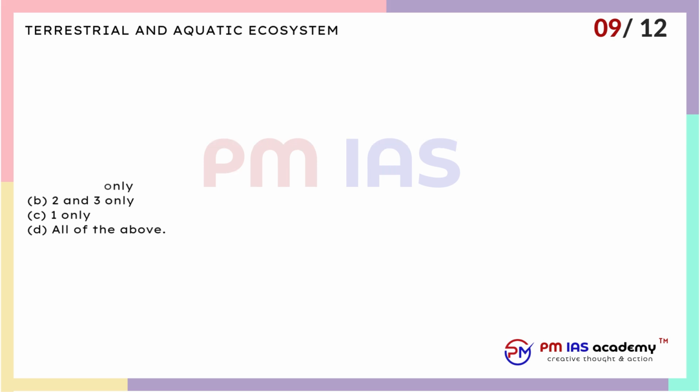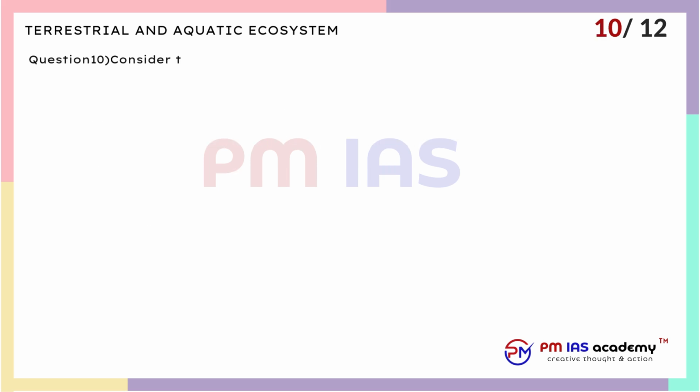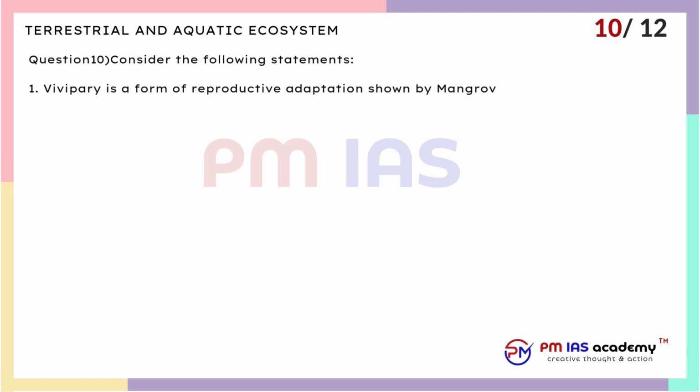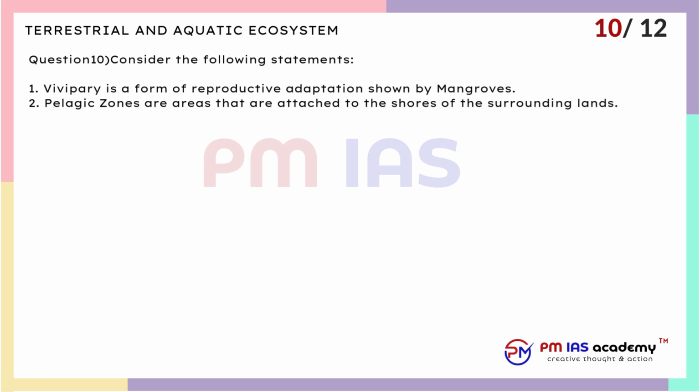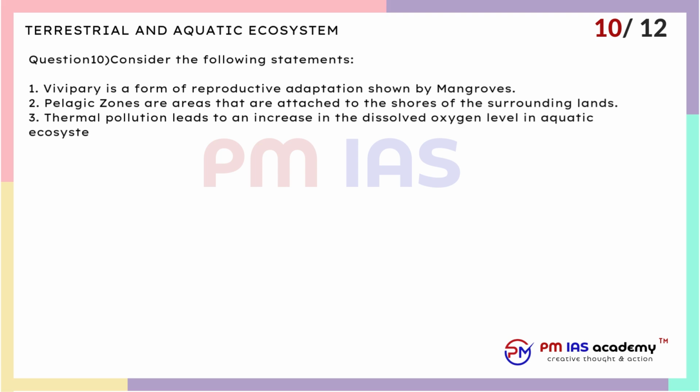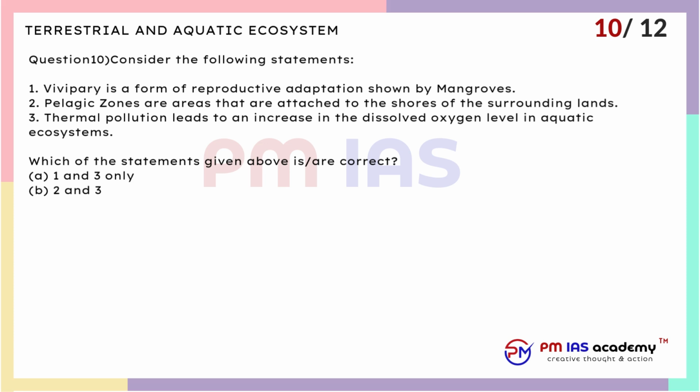Question 10. Consider the following statements. 1. Viviparity is a form of reproductive adaptation shown by mangroves. 2. Pelagic zones are areas that are attached to the shores of the surrounding lands. 3. Thermal pollution leads to an increase in the dissolved oxygen level in aquatic ecosystems. Which of the statements given above are correct? A. 1 and 3 only. B. 2 and 3 only. C. 1 only. D. All of the above.